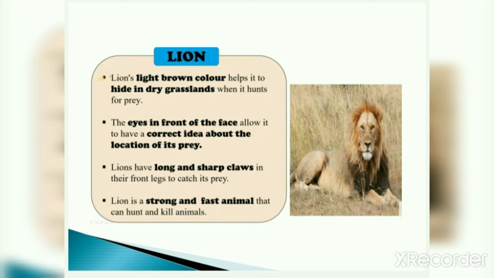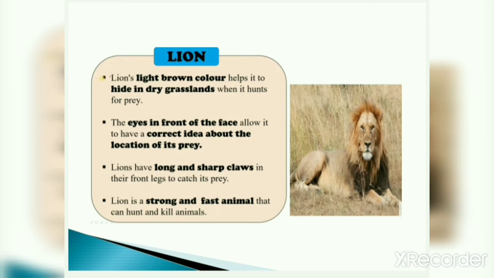So, what is the color of a lion? Lions have a light brown color. And this light brown color helps them to hide in dry grasslands. In grasslands, instead of trees and shrubs, there is long grass. So, animals can easily hide themselves in these grasslands due to their color.